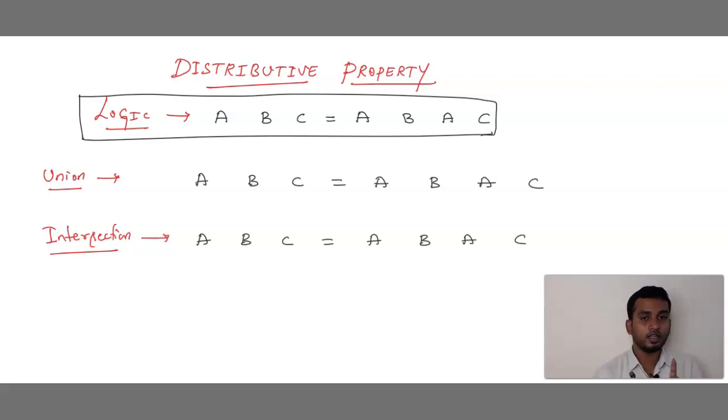Look, here you should be very much careful. If the word union comes first, then you write the union symbol first. If it is intersection, then you should write the intersection symbol first. Now see the union property. The opposite of union is intersection, and the opposite of intersection is union. If it is intersection of sets: intersection, union, intersection.